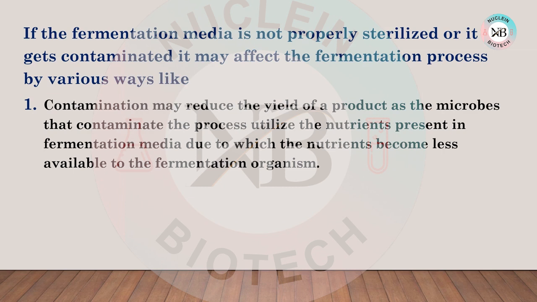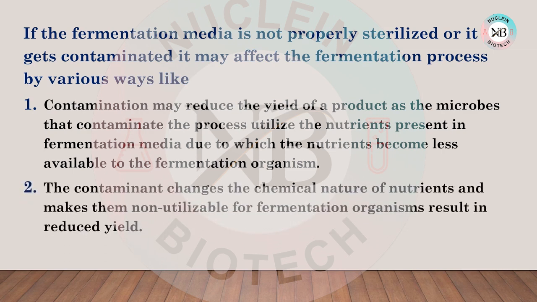So here, if the media gets contaminated, then the nutrients become less available for the fermentation organism. The contaminant changes the chemical nature of nutrients and makes them non-utilizable for fermentation organism, resulting in reduced yield. Now we are carrying out this fermentation process for getting a high yield of that product. Now if the contaminant, that is the microorganisms which is contaminating that fermentation process, changes the chemical nature of the nutrients, then what will happen?